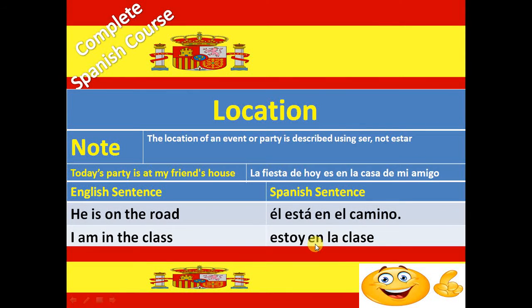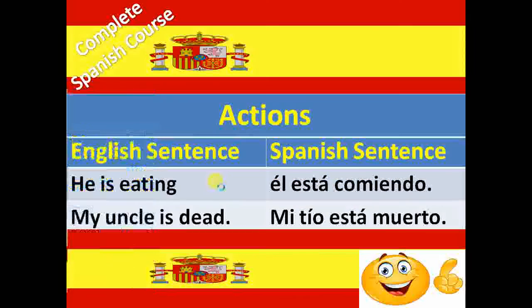But if we are talking about the location of a party, like today's party, then for describing a party's location we use the ser verb conjugation. So we make the sentence: La fiesta de hoy es en la casa de mi amigo. La fiesta means the party, de hoy means of today, and es means is, which is the conjugation of the ser verb. Today's party is at my friend's house.